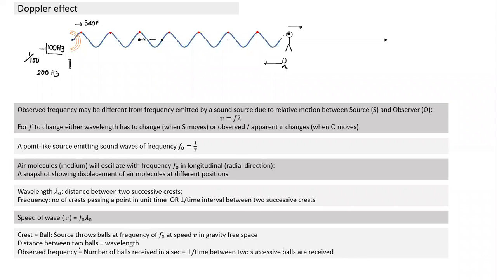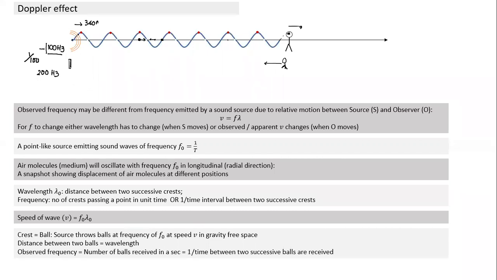And we'll assume all this is happening in gravity-free space. So whenever a ball is thrown here in gravity-free space, there's no acceleration, which is pretty nice. So imagine the whole thing is happening in space. All these balls will keep traveling at constant speed. And Shreya, will the distance between two balls be constant or will it vary?